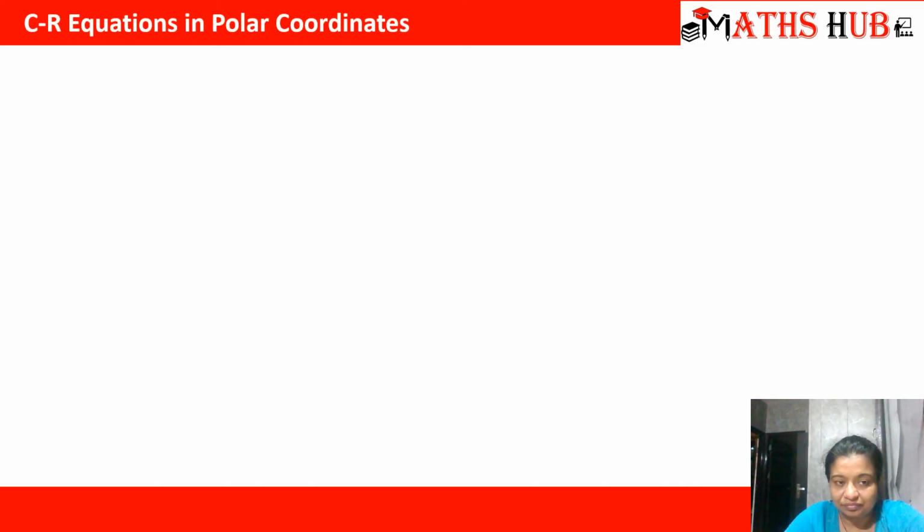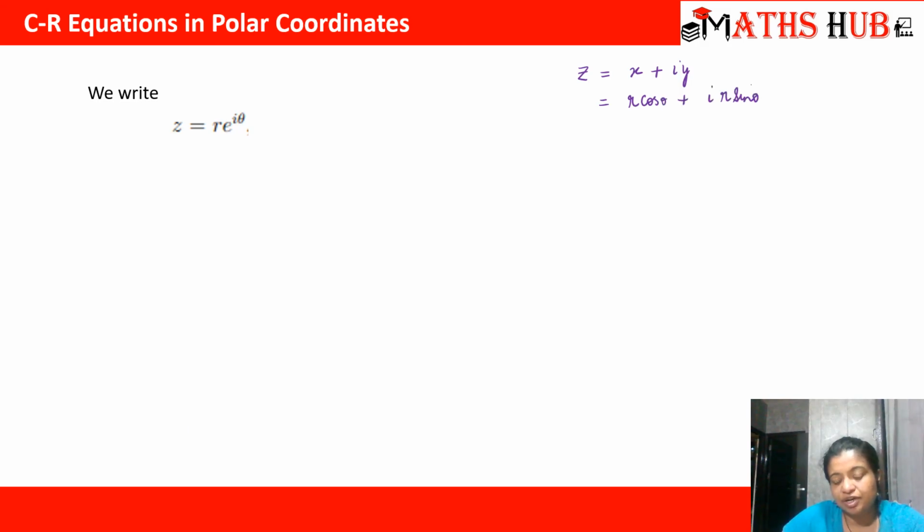Okay. So now let's talk about the CR equations in polar coordinates. So far we were discussing the Cartesian system, right? In polar coordinates, we will always write z is equal to r e raised to power iota theta. Why? According to the polar system, x is equal to r cos theta and y is equal to r sin theta. When you take r common, we get cos theta plus iota sin theta, and you have already done this relationship in your junior classes. So this is e raised to power iota theta.